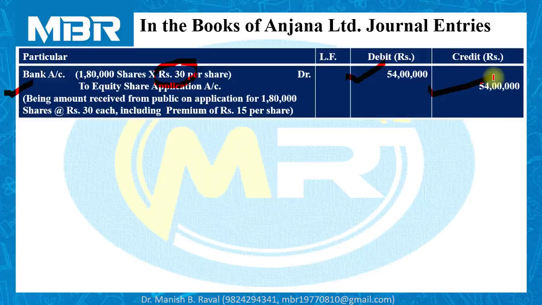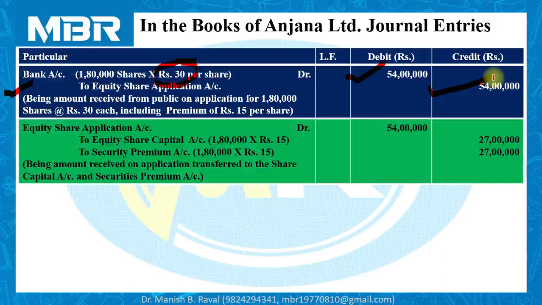Now in the second journal entry, we have to transfer the concerned amount to equity share capital account and securities premium account. Equity share application account debited 54 lakhs, to equity share capital account 27 lakhs, and securities premium account 27 lakhs. 15 rupees for capital and 15 rupees for securities premium. We have passed the same kind of journal entries in the earlier questions, but here the dealing with the public is not coming to an end.